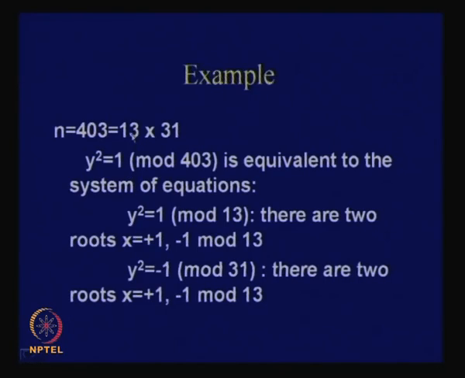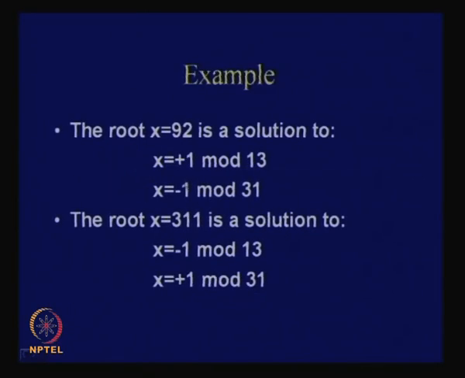What I am interested in is computing the solution to the system y squared equals 1 modulo 403. And this system is equivalent to y squared equal to 1 mod 13 and y squared equal to 1 mod 31. So, this has two roots, plus 1 and minus 1, mod 13 here and mod 31 here. Now if you take the two systems, x equal to plus 1 mod 13 and x equal to minus 1 mod 31, you get one root, which is x equal to 92.